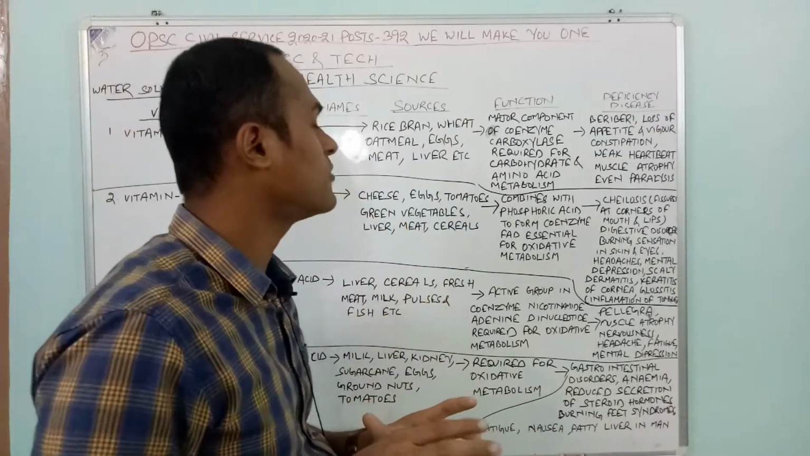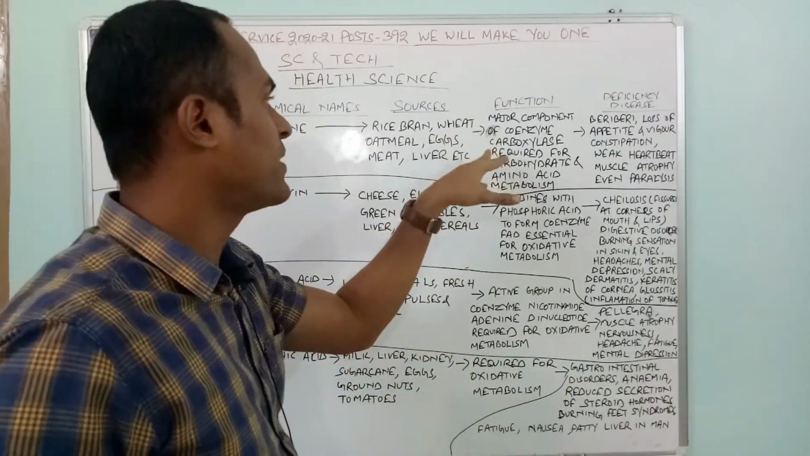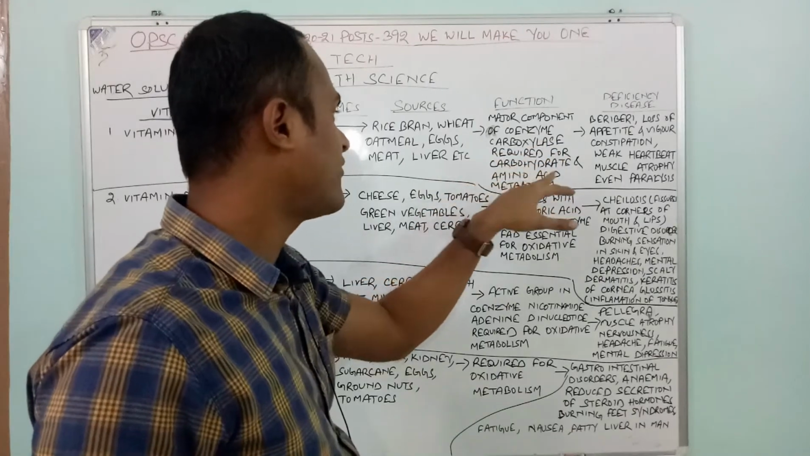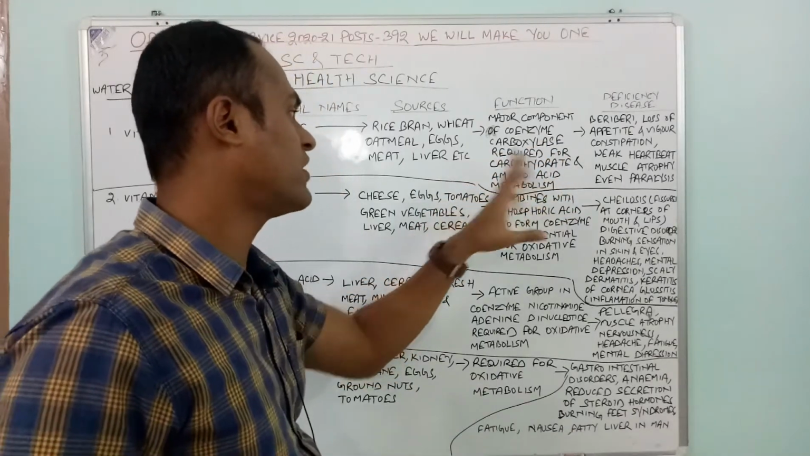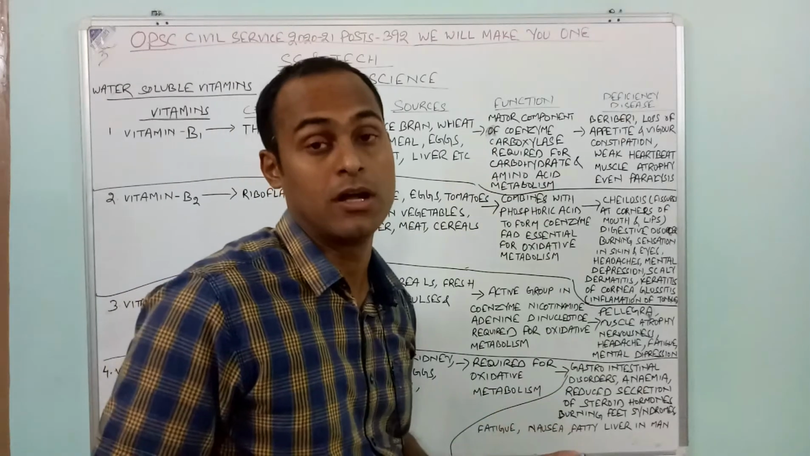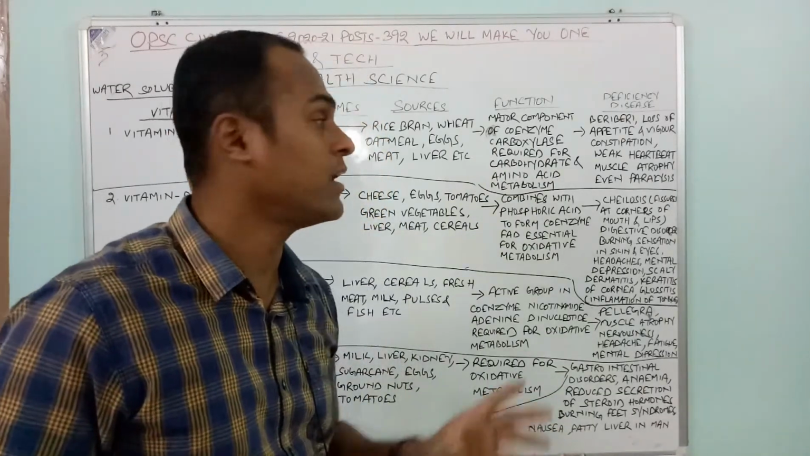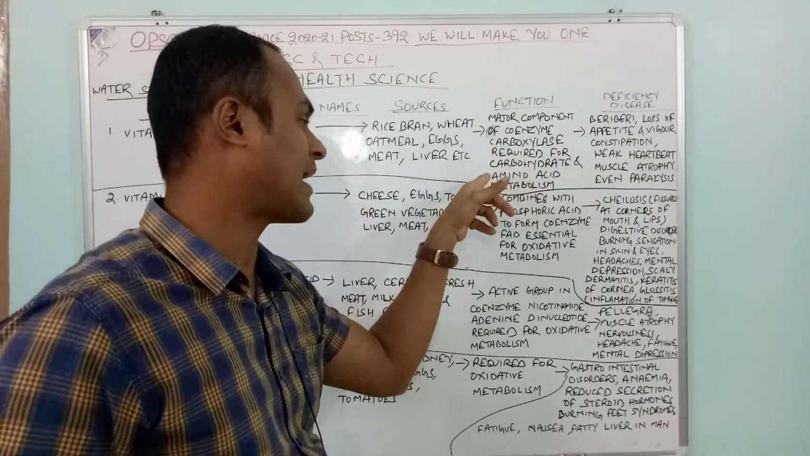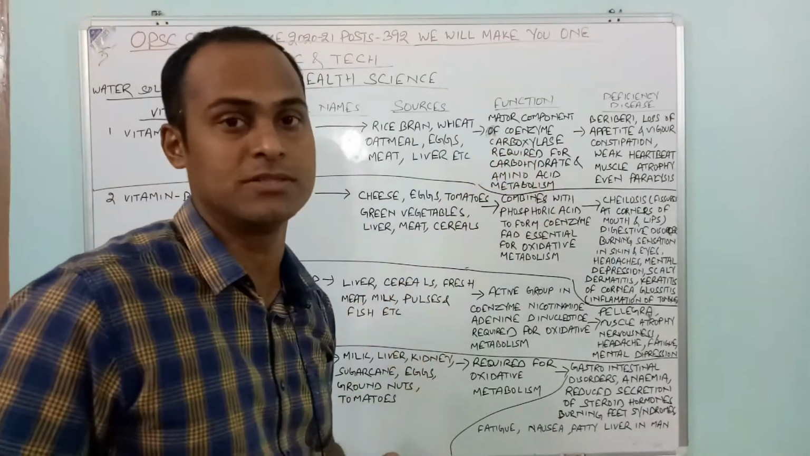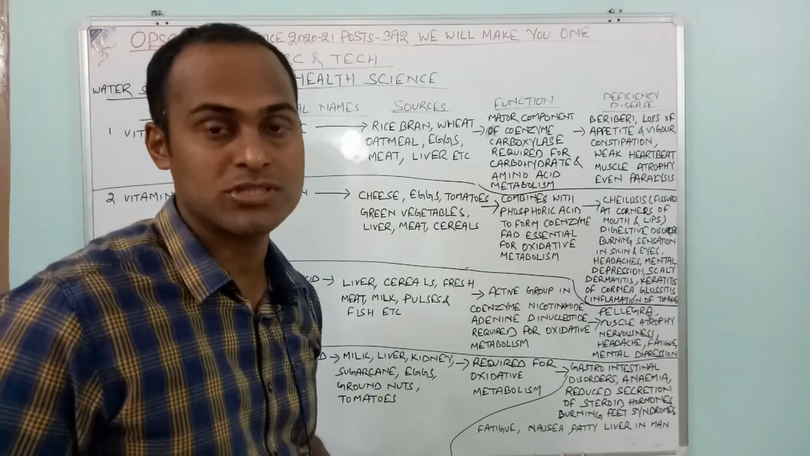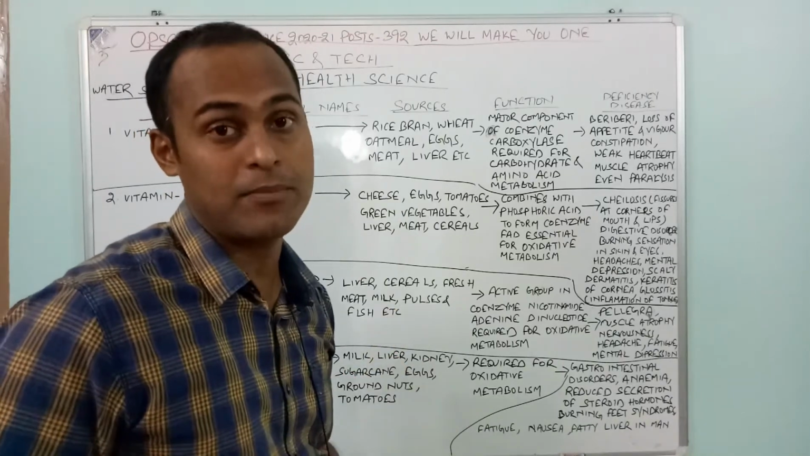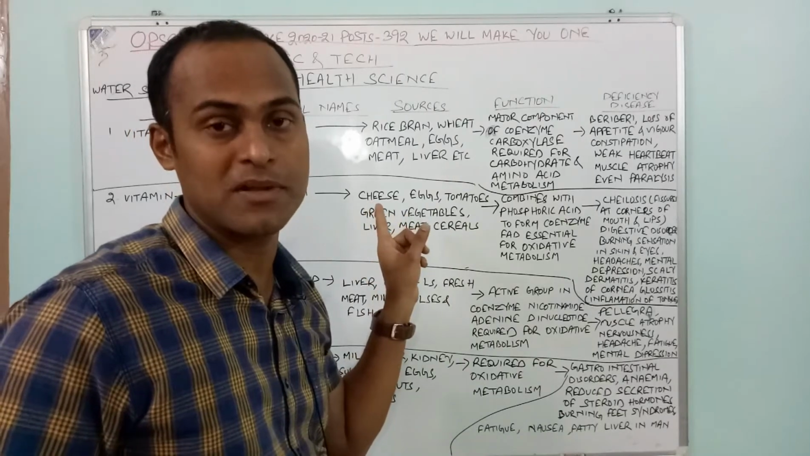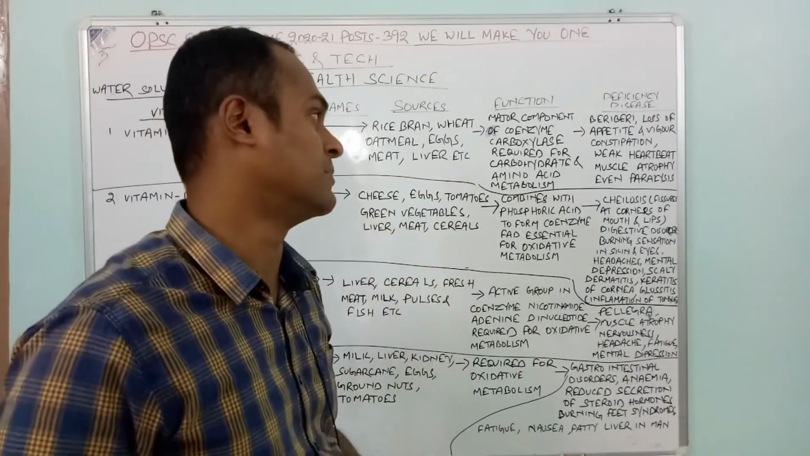Then what are the functions of vitamin B1? It is a major component of coenzyme carboxylase, required for carbohydrate and amino acid metabolism. Very important. What is the function of vitamin B1? It is a major component of carboxylase required for carbohydrate and amino acid metabolism. Which vitamin is responsible for amino acid metabolism? You have to write vitamin B1. B1 is responsible for amino acid metabolism.